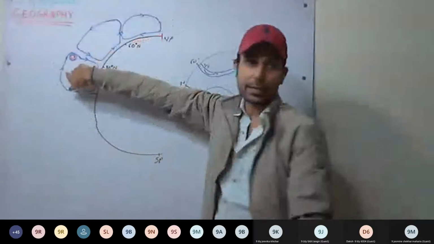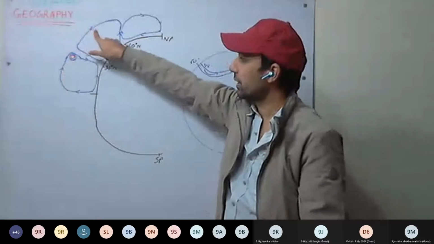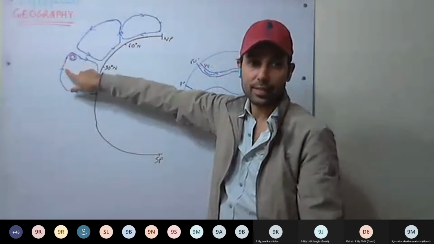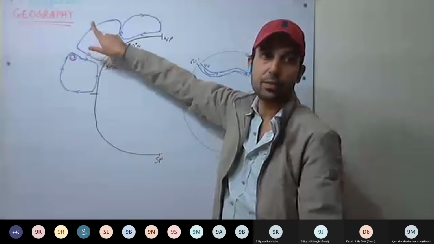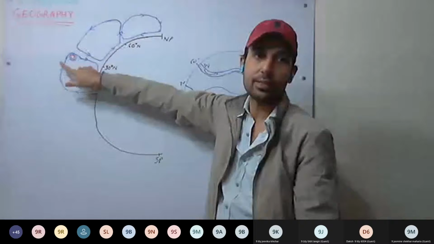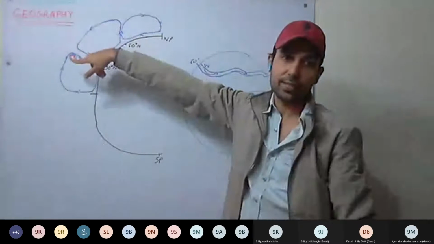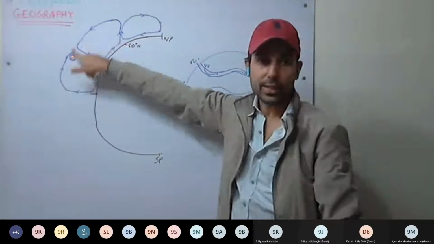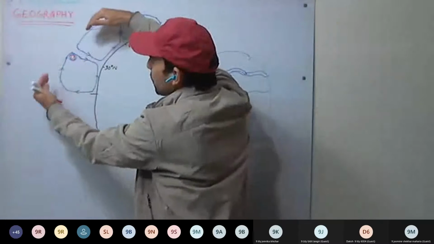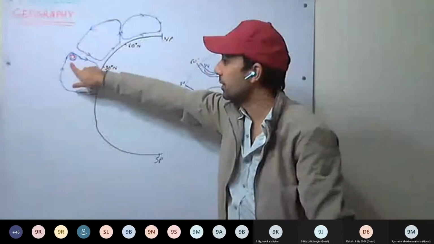So this air will be light, less dense, hot and less dense. The other air will be cold and more dense. So there is a difference in density, and because of that, a pressure gradient will be in play. Air moves from low pressure towards high pressure. Okay, now see what will happen here.